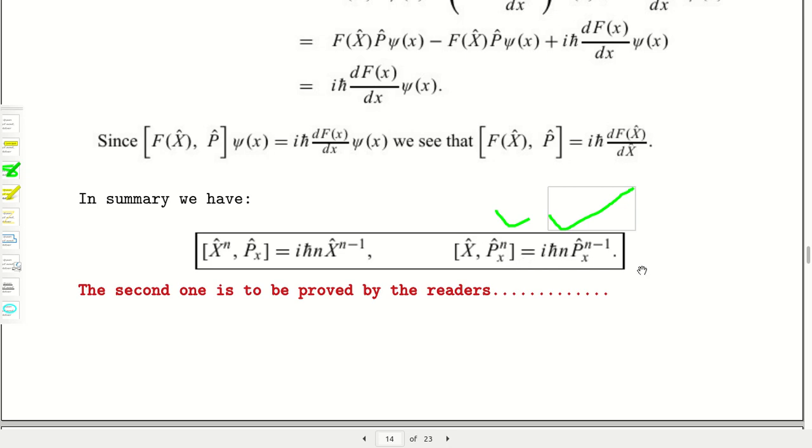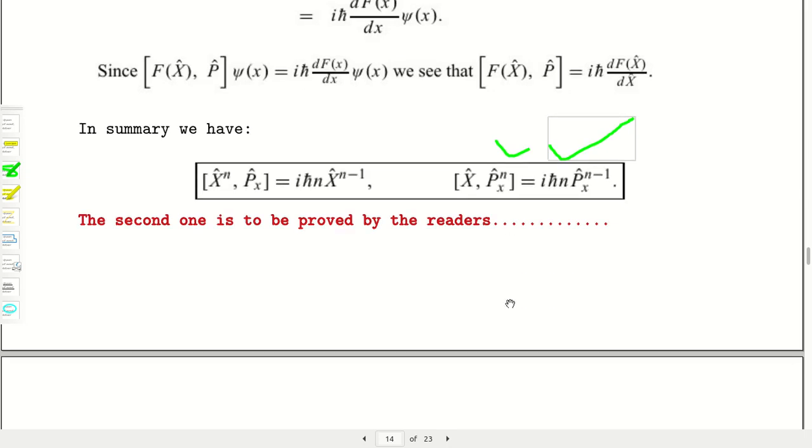Similarly for x also, but it is to be proved. It is somehow tricky, but you can do it. I have the confidence. So the second one, you have to prove it.